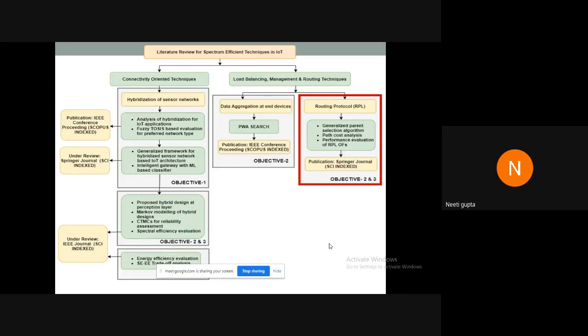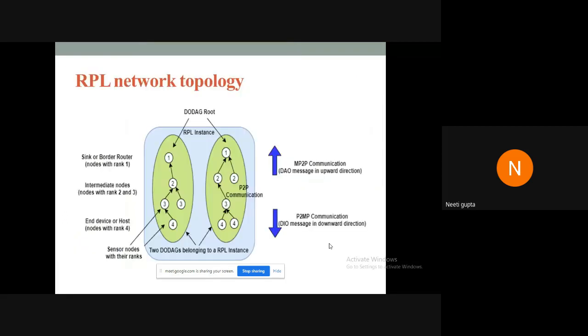After that, we did a complete analysis of RPL, the routing protocol for low power and lossy networks, using the Contiki operating system. RPL is basically a protocol that organizes a network of sensor nodes in directed acyclic graphs, which are further classified into destination-oriented DAGs. These destination-oriented DAGs are arranged for a particular sink, and the routing of data from source node to sink node happens by finding the route that minimizes the path cost.